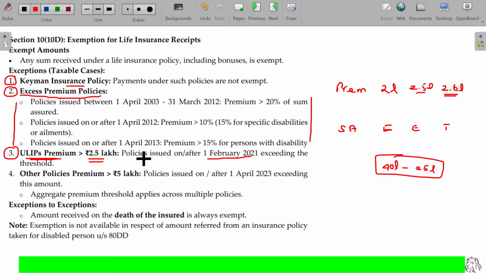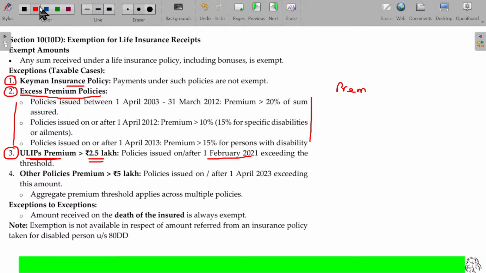Now, this is all about ULIP policies. Sir, I have three policies. One is 2 lakhs, another one is 25,000, another one is, say, 3 lakhs, and another one is, say, 1 lakh.